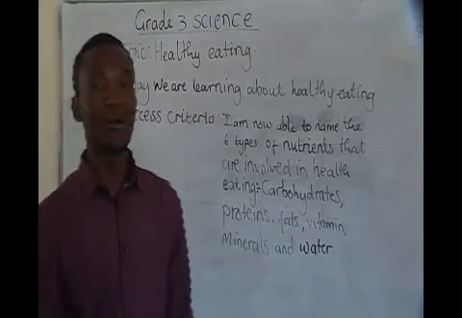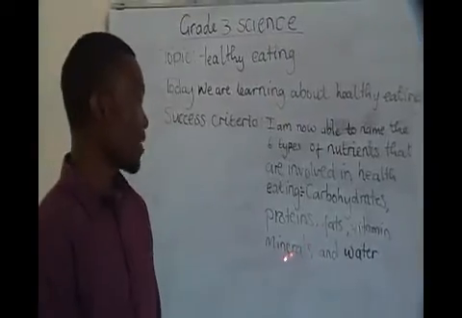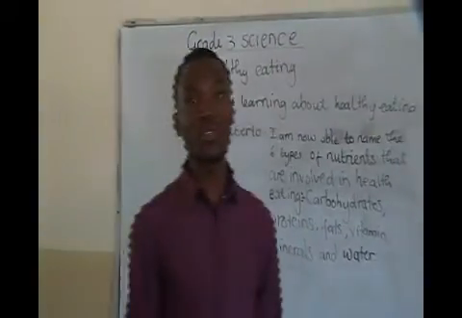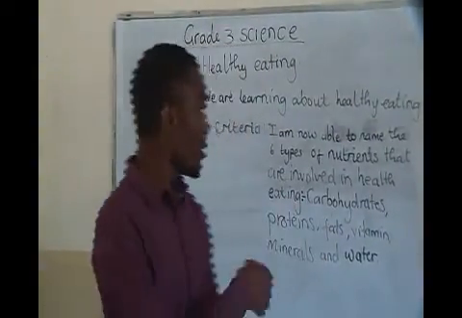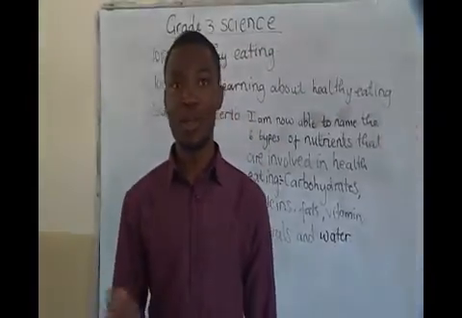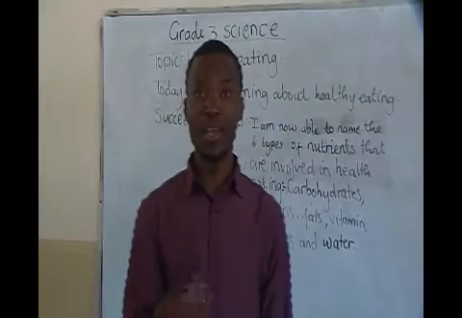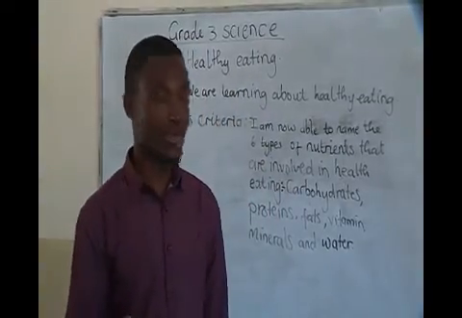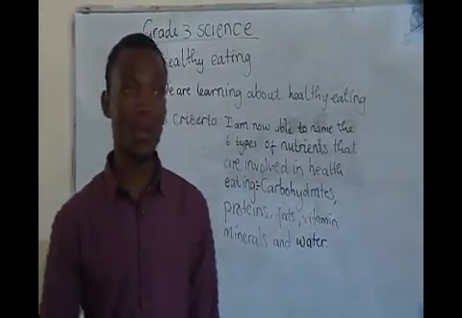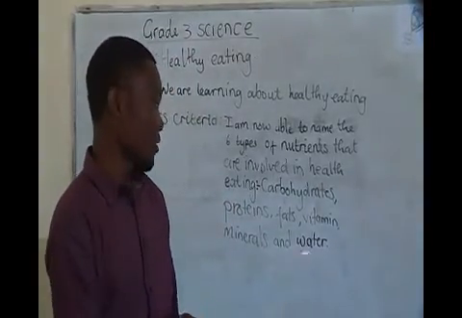Alright, the fifth type of nutrient that we should talk about is the minerals, okay? These minerals, they help our body to be what? To be healthy, okay? And we can get them from different types of food. For example, even water itself has some minerals that we get when we drink what? When we drink that water. Okay, so the last one as well is water itself.